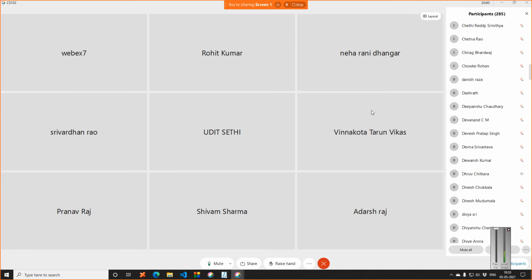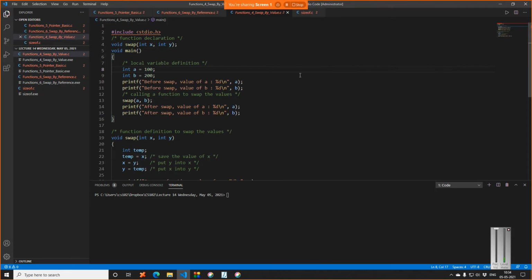So continuing with functions, and today is a very important topic. I hope you just scan through the 20 pages of Yashwant Kanetkar's Let Us See from page 195 from the PDF, right? But anyways, I will explain you everything that happens on those 20 pages. So now let us see a function which is doing swapping of two numbers, right?